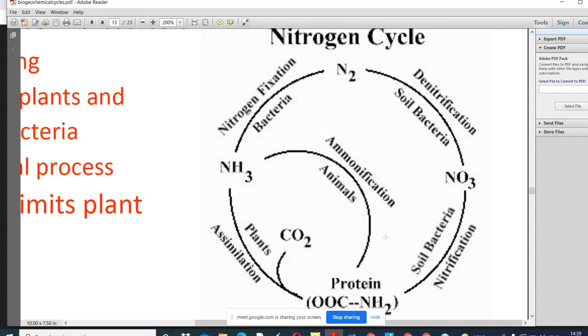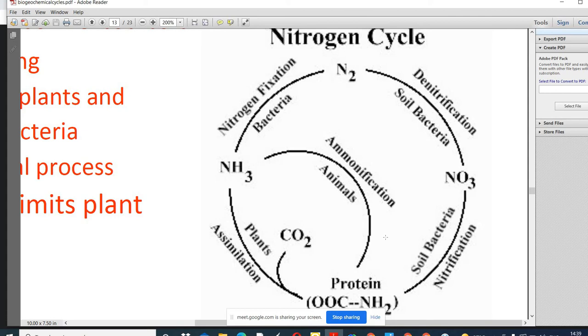Then there is another process called nitrification, the conversion of ammonia into nitrites, then to nitrates. Nitrate is the soluble form.